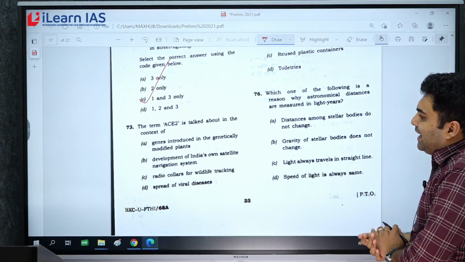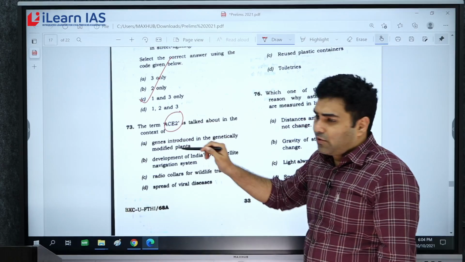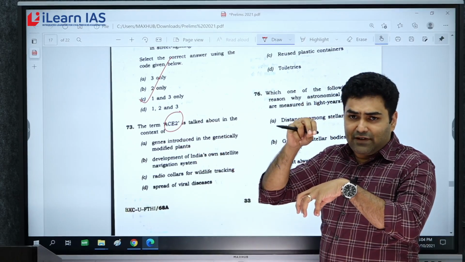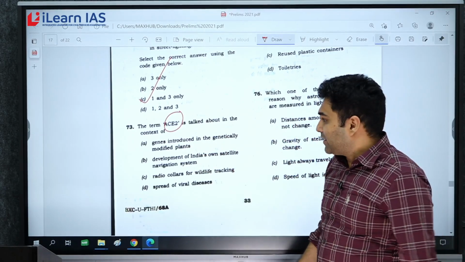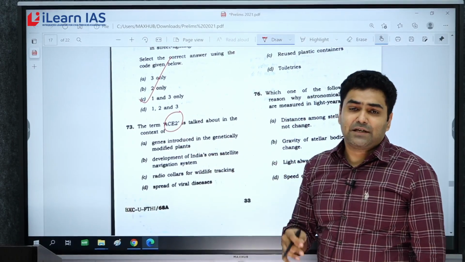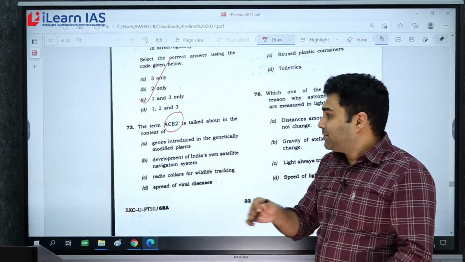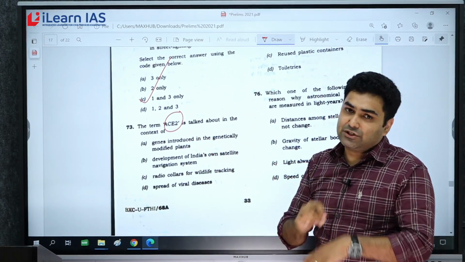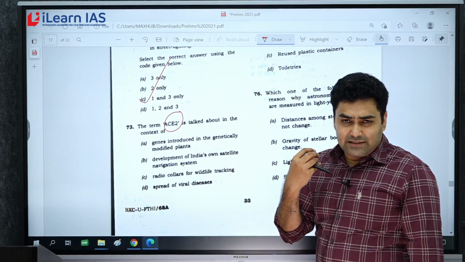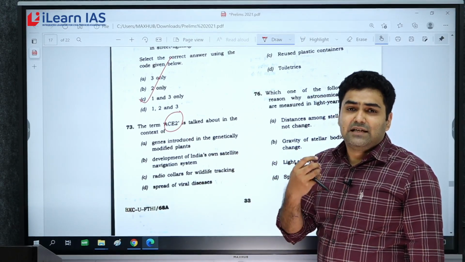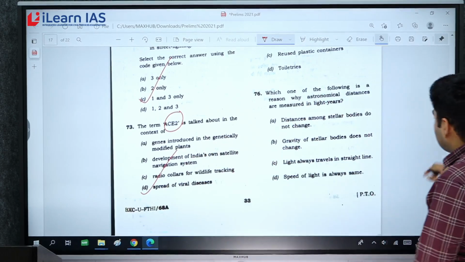Now the term ACE2 is talked about in the context of coronavirus. For the coronavirus to attach to a host cell, certain receptors are required. So ACE2 is a particular receptor in our membrane that is used by coronavirus to attach to human cells, and these are primarily found in the cells in the lungs, kidneys, respiratory tract. So that is related to the spread of viral diseases.